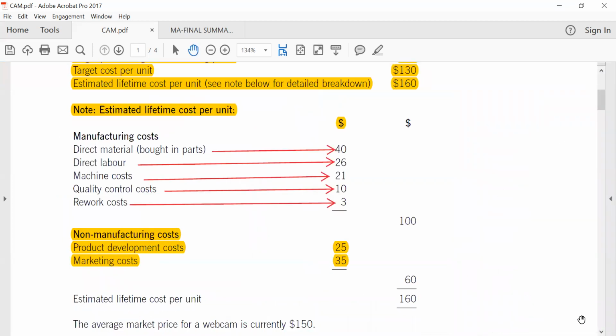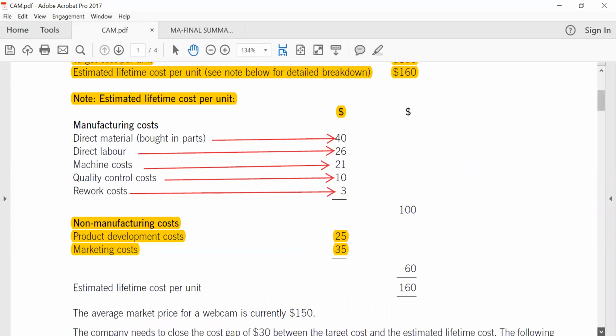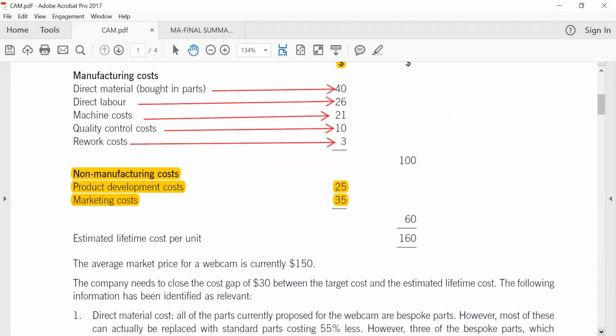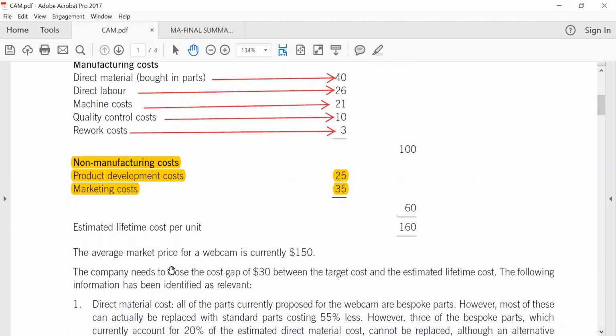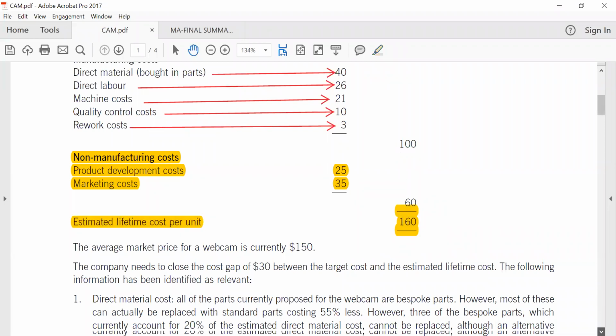Now let's move on, just a few minutes to end the session. When we come back, I'm taking you through the question, and then we move straight to the solution. I will still share this document on the page so that when we are solving the question, we are not going to come back to the question over and over again. Good. Per the calculation they've done so far, the estimated lifetime cost per unit is 160.